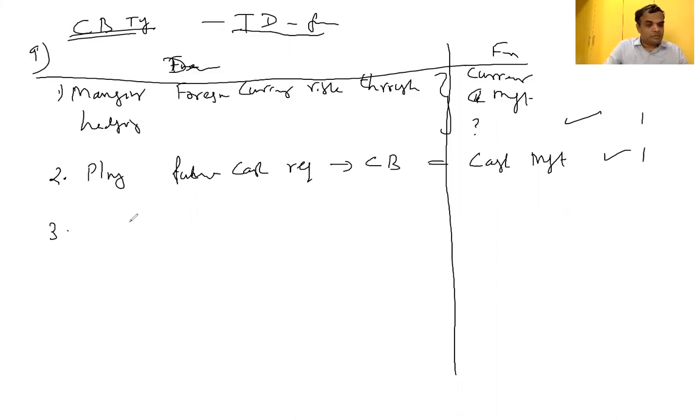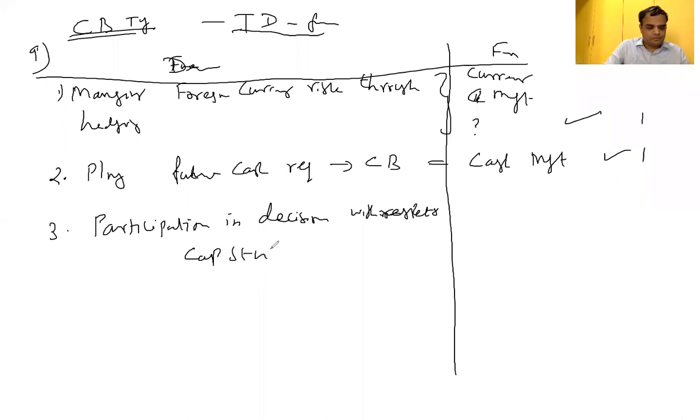Third question: participation in decisions with respect to capital structure and dividend payout. That function is called fund management.